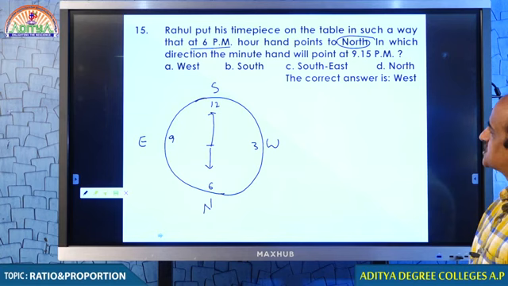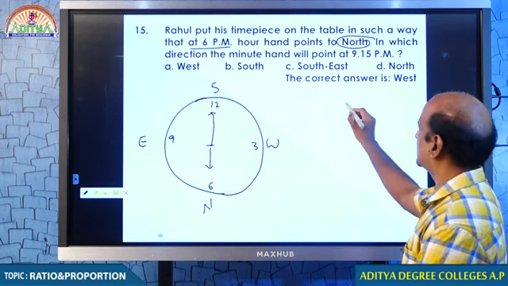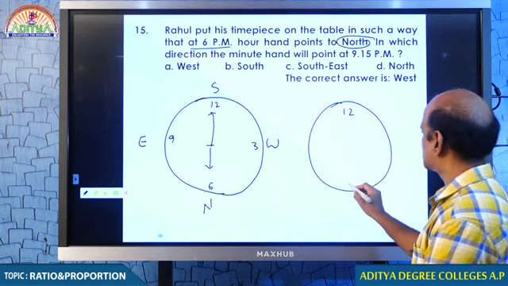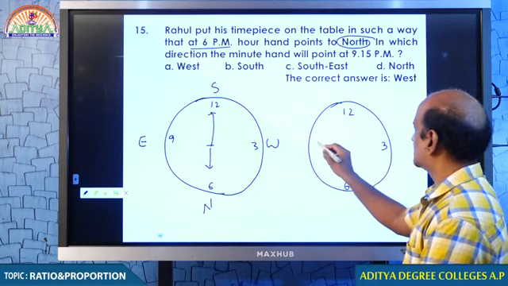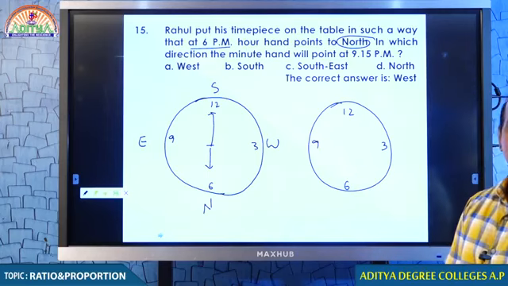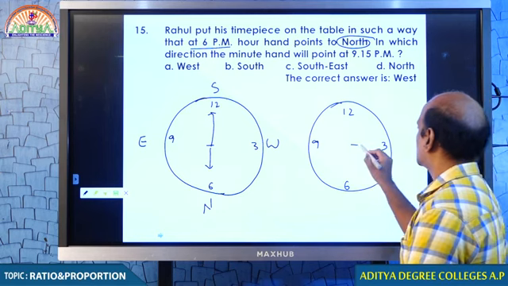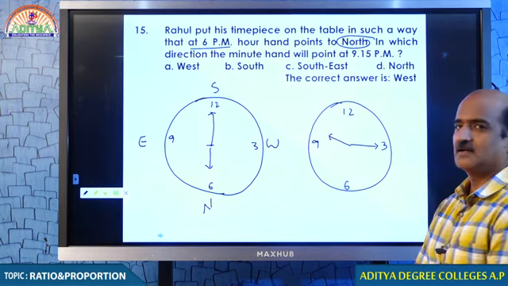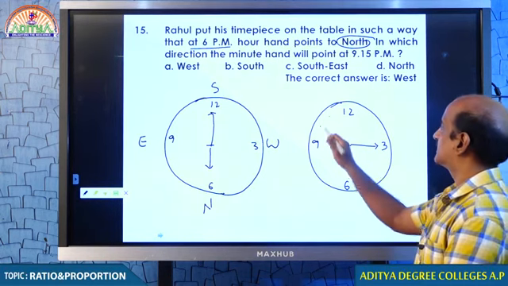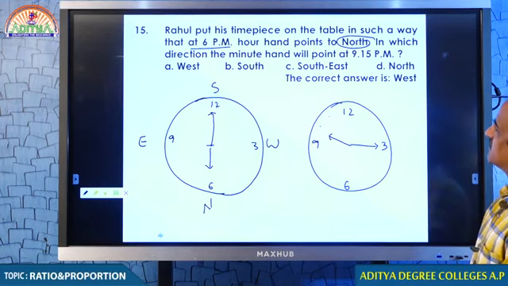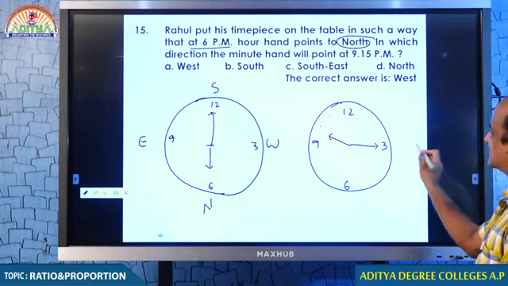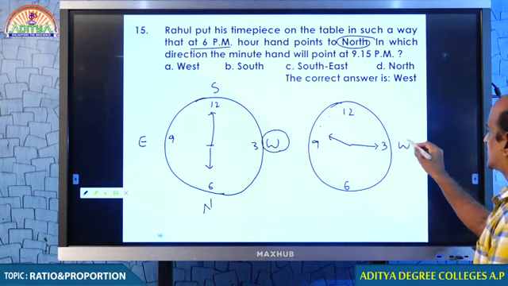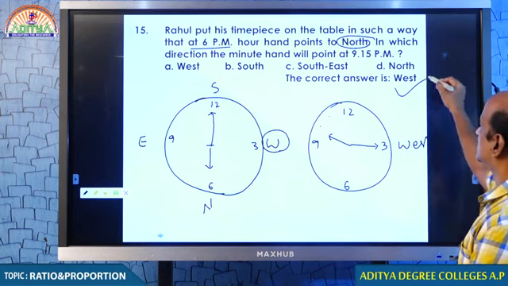Now, in which direction will the minute hand point at 9:15 a.m., 9:15 p.m.? What is 9:15, my dear students? When the time is 9:15, the minute hand must be facing 3, and the hour hand must be between 9 and 10. This is the minute hand, and this point we already declared west, and hence the minute hand must be facing west.